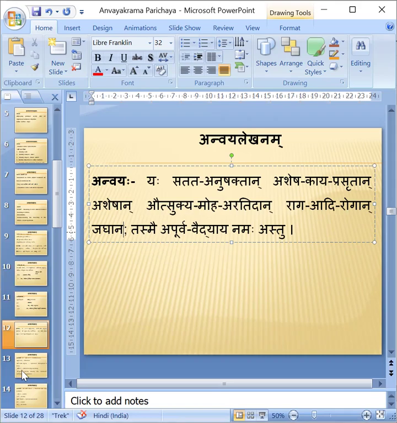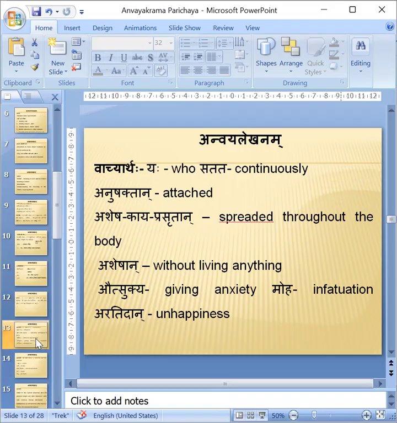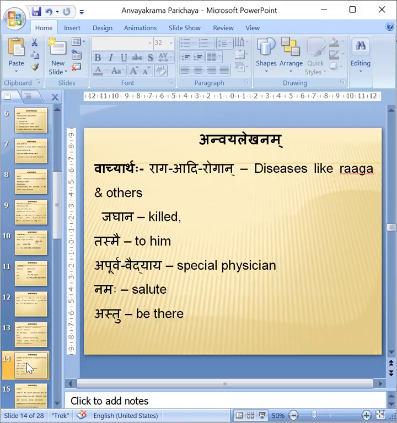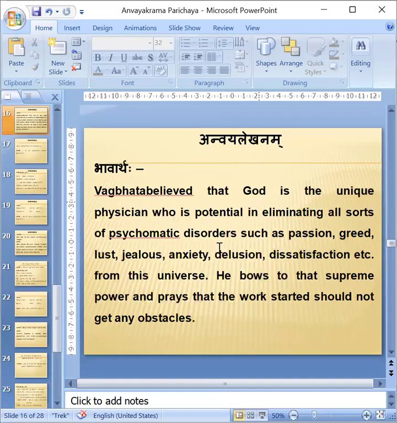After doing Anvaya, directly we will be telling the common meaning. What is the common meaning? Ragadi Rogan, diseases like Raga. Salute to the special physician who has removed Raga and other diseases which were causing anxiety, infatuation and unhappiness by continuously attaching to all bodies and spreading throughout. This will be the meaning.